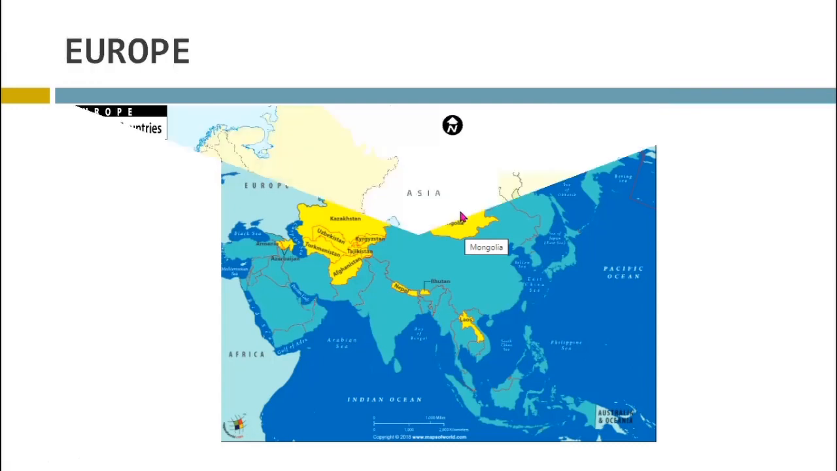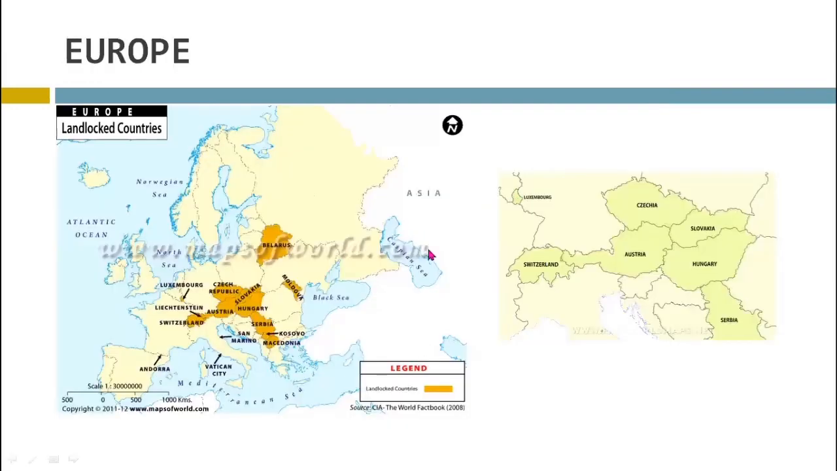We also see in Europe. In Europe, the landlocked countries are Switzerland, Austria, Czechia, Slovakia, Hungary, Serbia, and Luxembourg. These include the Czech Republic, Slovenia, Austria, Hungary. So you can see them on the map here.